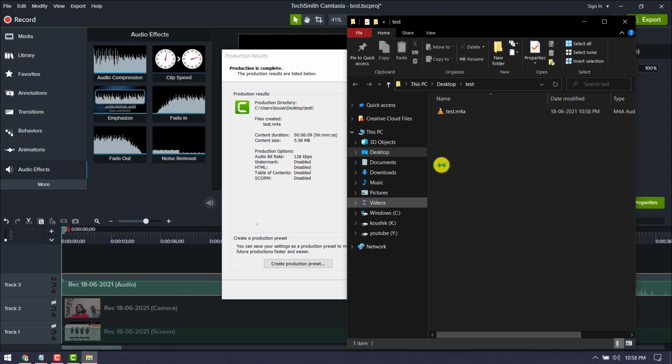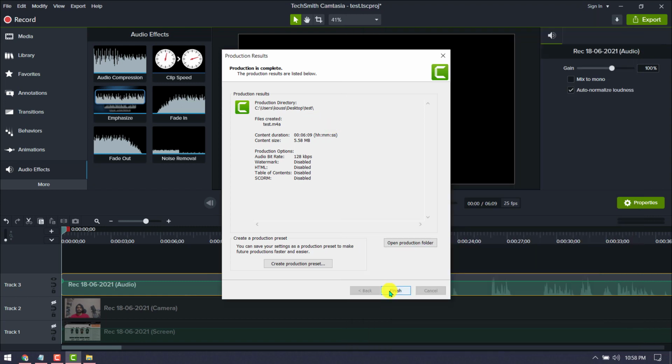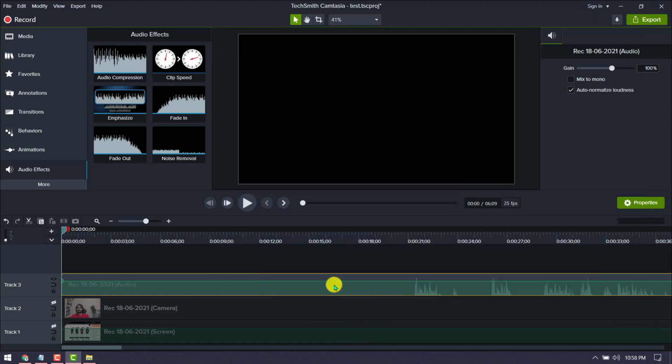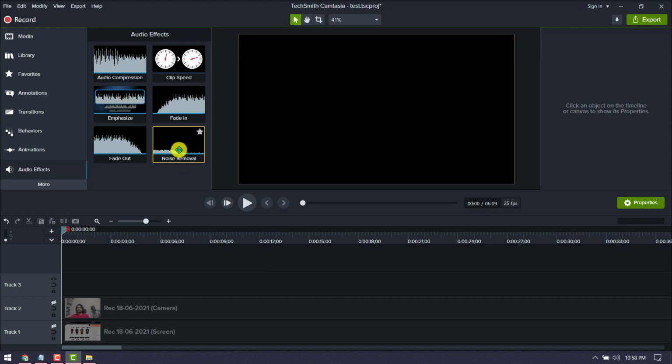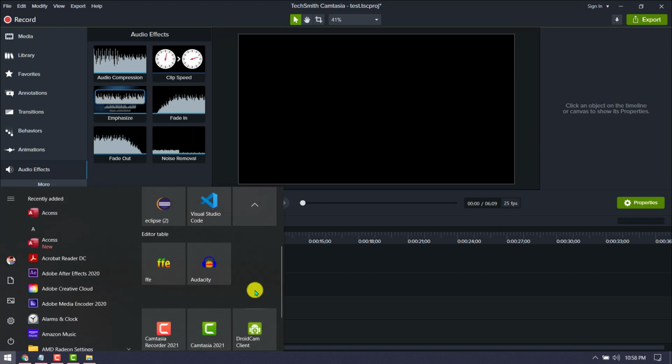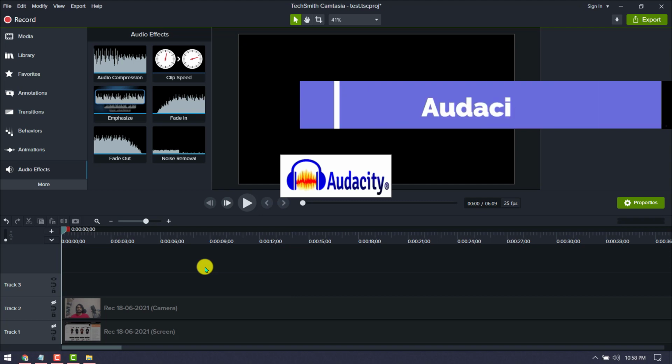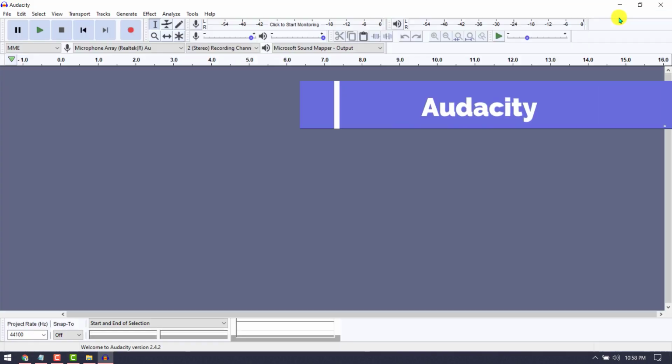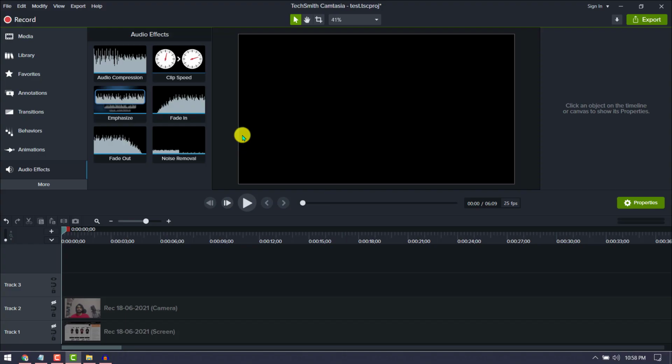Okay, and that's it. We got the file. That is pretty much enough. Now we don't need the actual one. This noise removal will work, but it doesn't make that great a difference. So I prefer to use Audacity. This is basically free and open source as well, so you can just google it, you will get it.